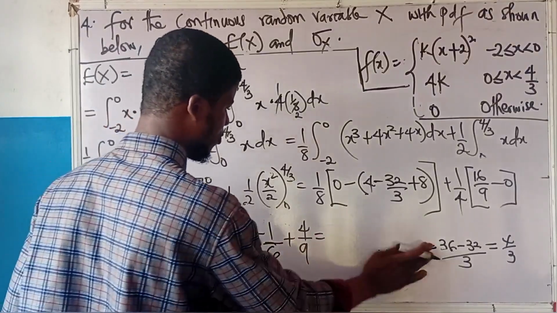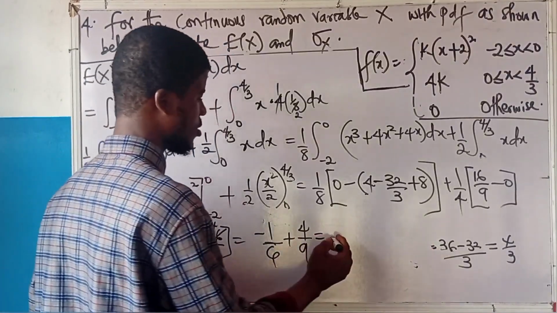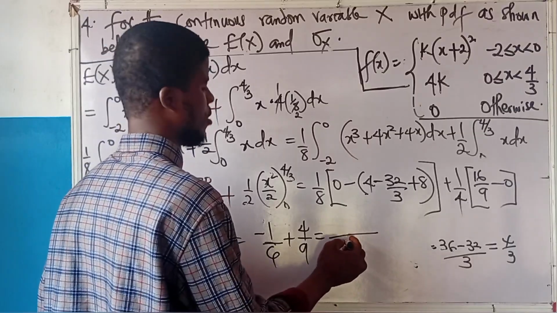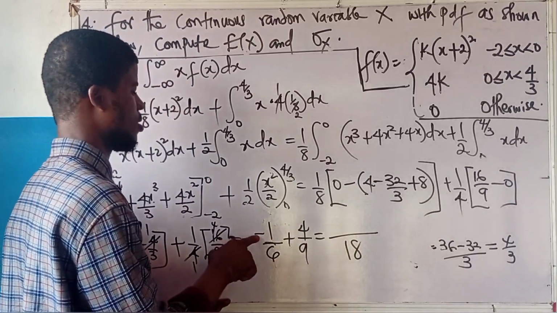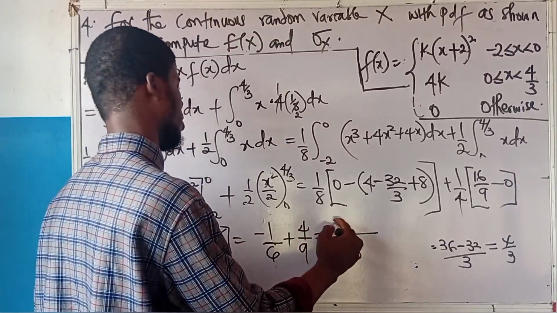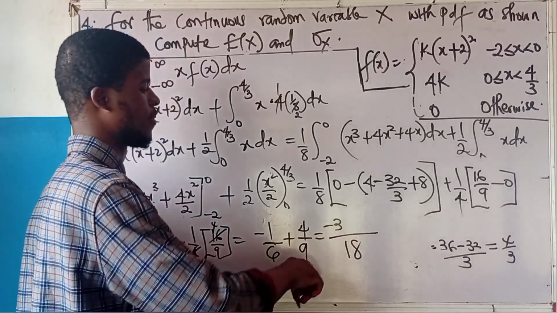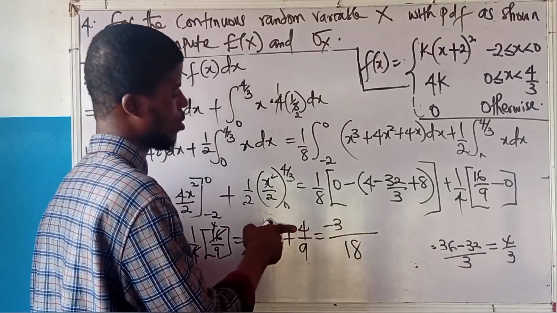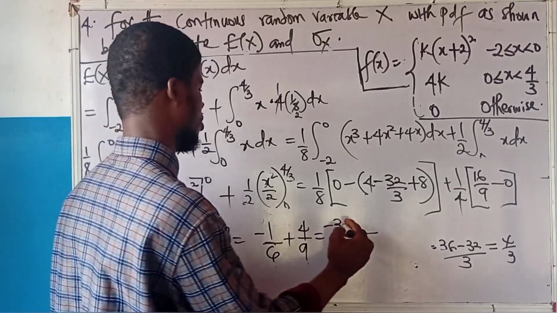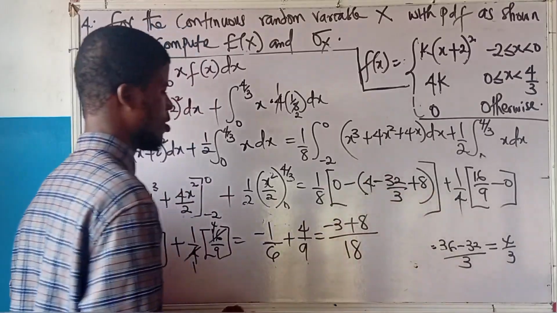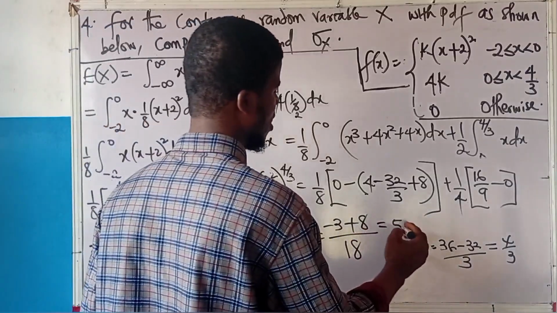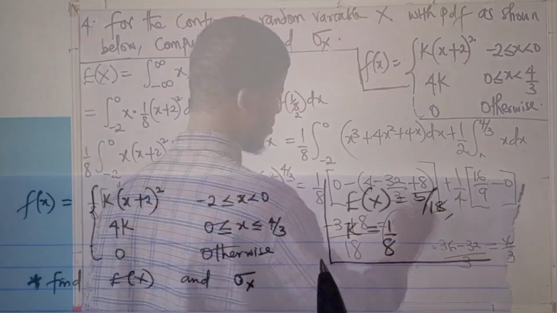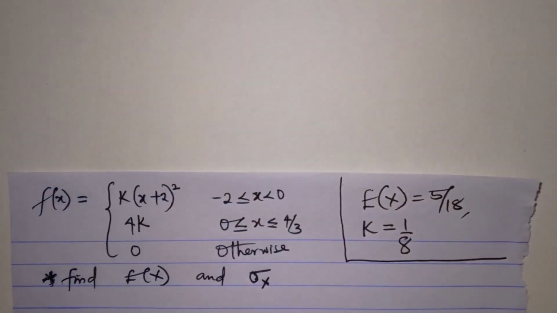The LCM of 4 and 6 and 9 is 18. 18 divided by 6 is 3. 3 times minus 1 is minus 3. 18 divided by 9, 2 times 4 is 8. So we have plus 8. 8 minus 3 is 5. So this is 5 over 18. Let's finish the calculation here.